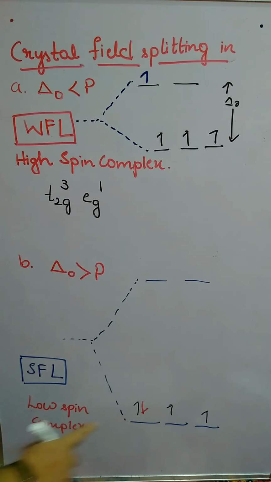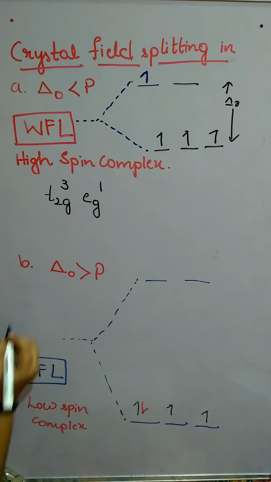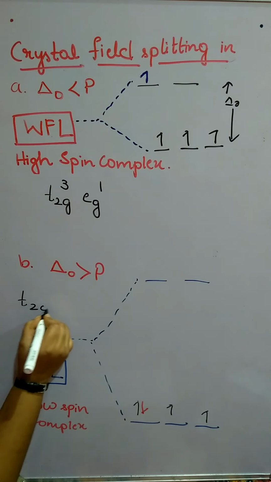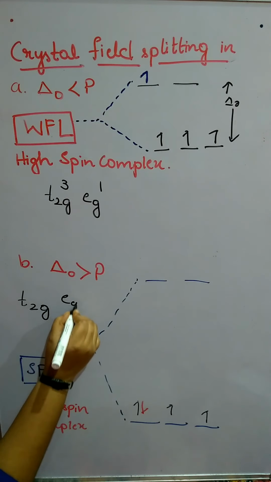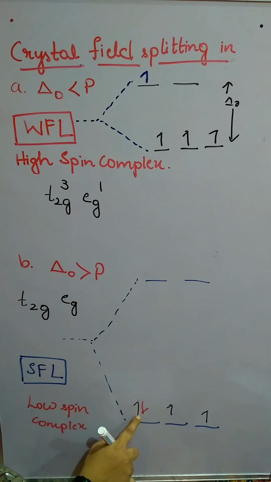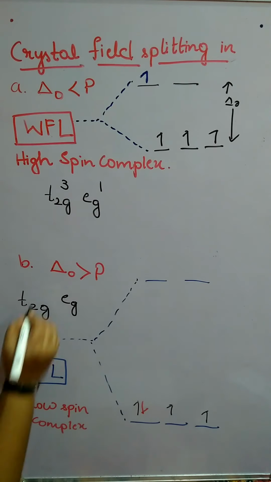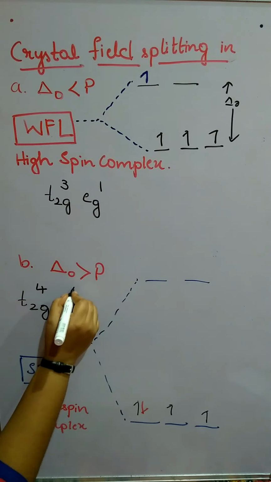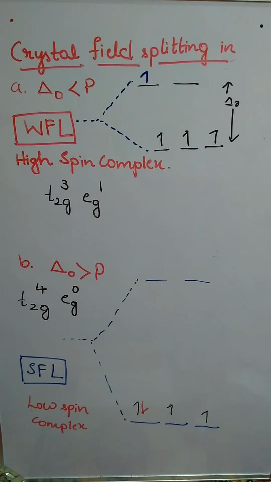So the electronic configuration is T2g with 4 electrons, and in Eg we don't have any electrons. So this is the electronic configuration in octahedral complexes, with the possibilities for weak field ligand and strong field ligand. So this is about the splitting in octahedral complex.